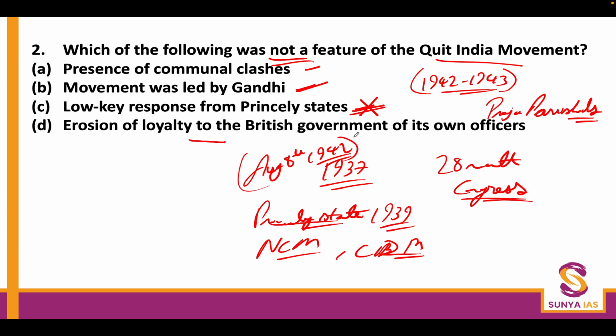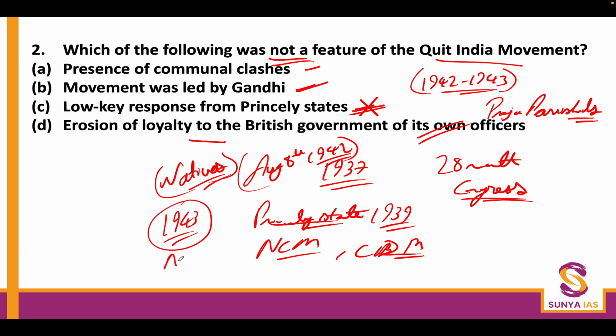Erosion of loyalty to the British government of its own officers, that actually happened on an extensive level. All the natives who were working for the British government actually started questioning their loyalty. You will see after 1943, not even a single Englishman was recruited in the ICS.